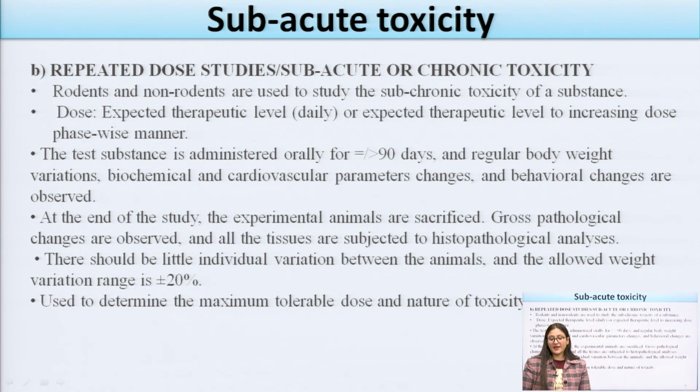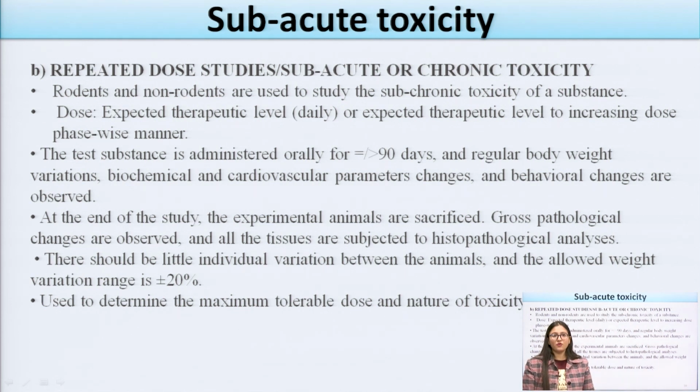Now the second one is the repeated dose studies. Rodents or non-rodents are used for the studies, and for the subchronic toxicity the dose starts at expected therapeutic levels and is increased. The test substances are administered orally, and 90 days should be the period. At the end of the experimentation the animals are sacrificed, gross pathological changes are observed in that species, and some histopathology parameters can be seen.